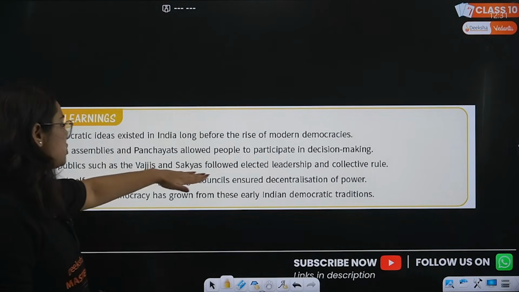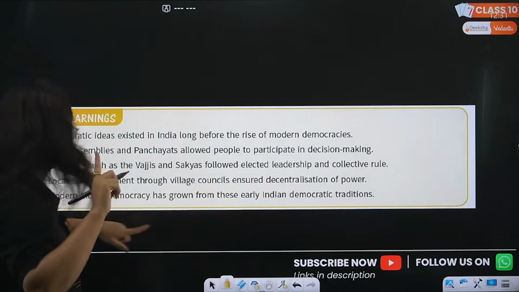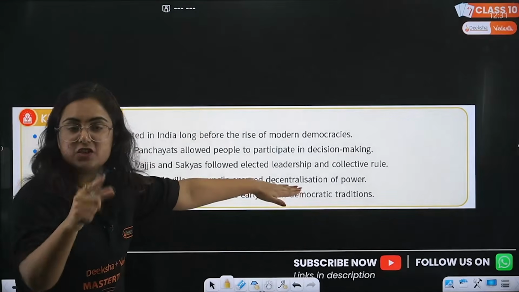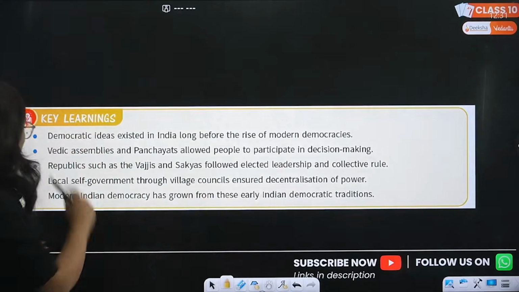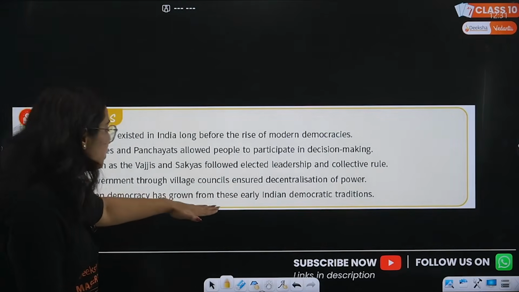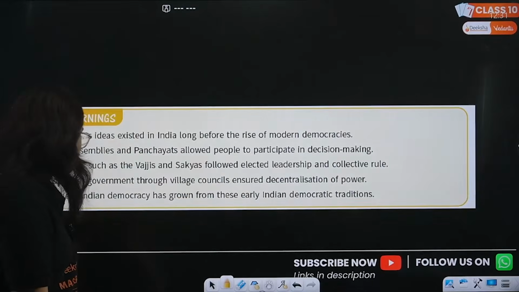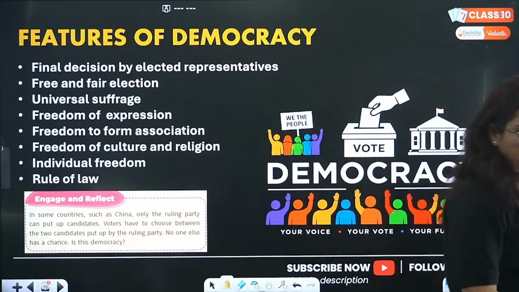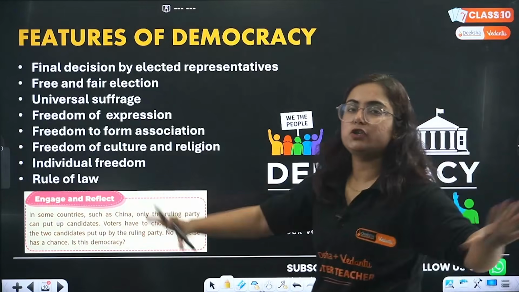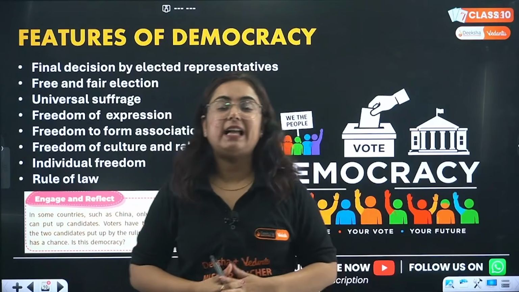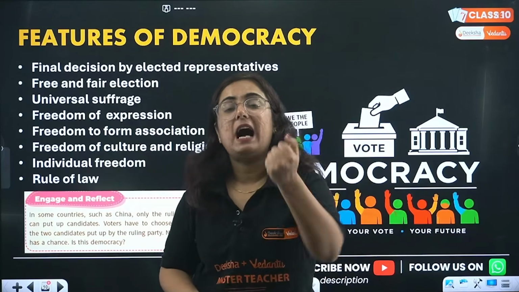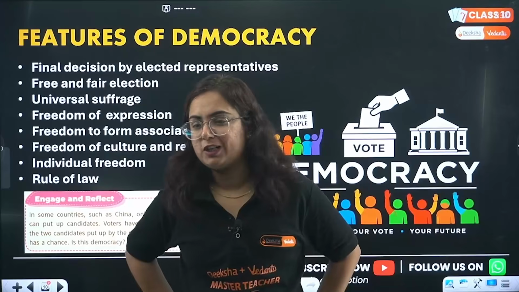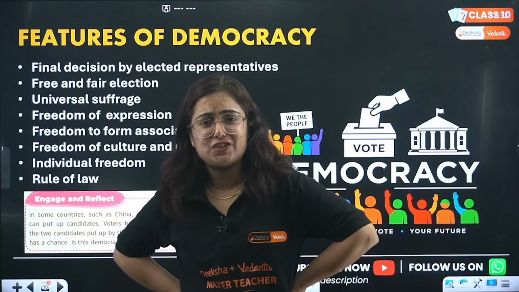Republics such as the Vajjis and Shakyas followed elected representatives. Local self-government through village councils ensured decentralization. Here they are talking about Gupta power. Modern Indian democracy has grown from these early Indian democratic traditions. Hence we conclude that the democratic system we are talking about is not borrowed from any British origin or committee. We have depth in our Indian system too. So this is the introduction, and you might be thinking, ma'am, 25 minutes and just the introduction?